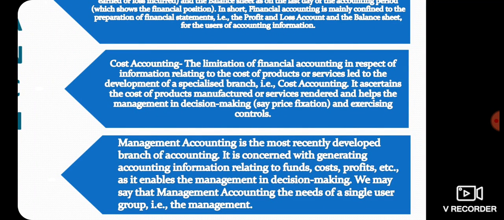The limitation of financial accounting with respect to information related to the cost of a product or service leads to the development of a specialized branch called cost accounting. Whatever product is sold in the market, it is always sold at MRP, that is maximum retail price. Definitely, a producer will first have to incur certain cost in order to prepare that product, to make that particular service. So when that product or service is made, what is the cost that is incurred by the producer?